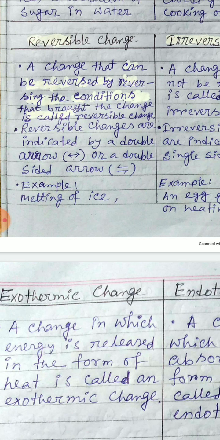Reversible changes are indicated by a double-sided arrow, which you can see within the bracket. For example, melting of ice is a reversible change, because it can be reversed by reversing the condition that brought the change.